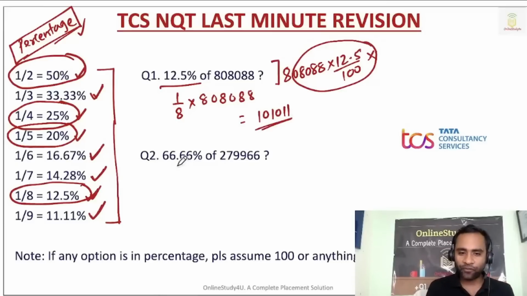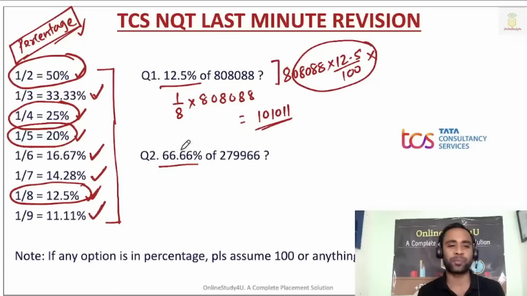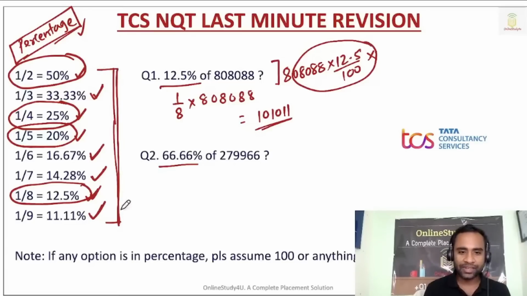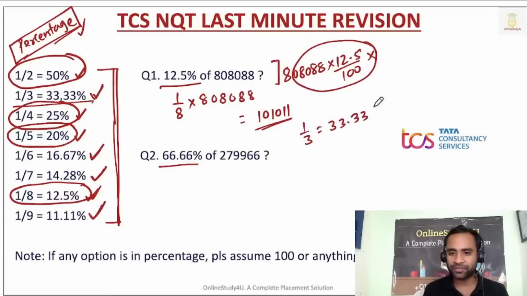So you can directly write, sir, it is 101011, right? And if you have to calculate 66.66%, sir, in this table there is nowhere 66.66, but here you can see 1 by 3 is equal to 33.33 percent, right?